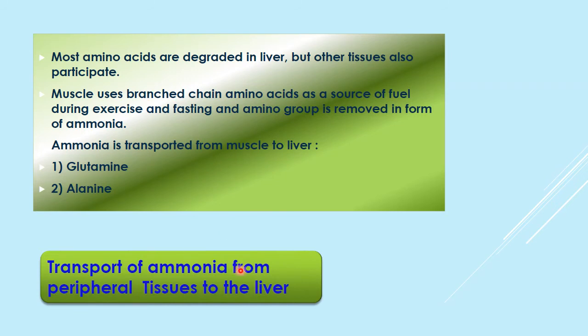Then now, transport of ammonia from peripheral tissue to the liver. Most amino acids are degraded in the liver, but other tissues also participate, for example muscle. Muscle uses branched chain amino acids as a source of fuel when we are doing exercise or fasting. The amino group is removed in the form of ammonia. This ammonia is transported from muscle to liver in two forms, glutamine and alanine.